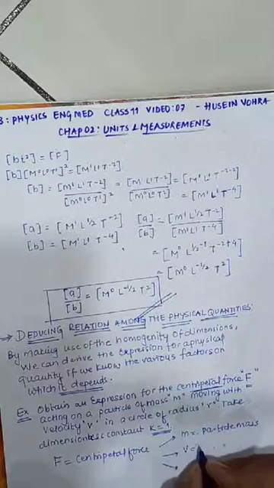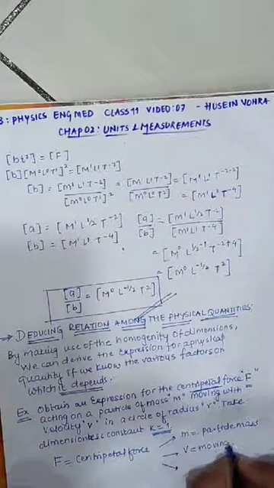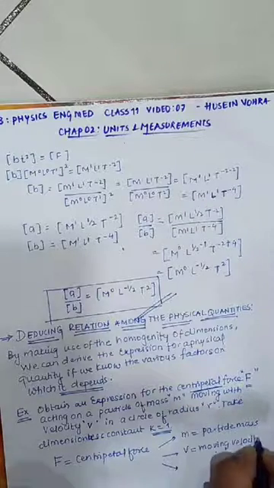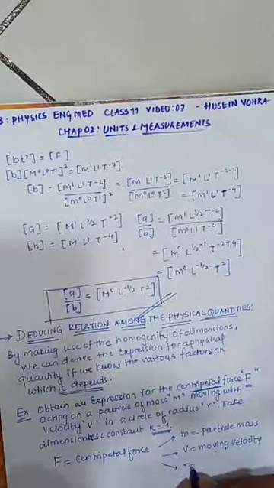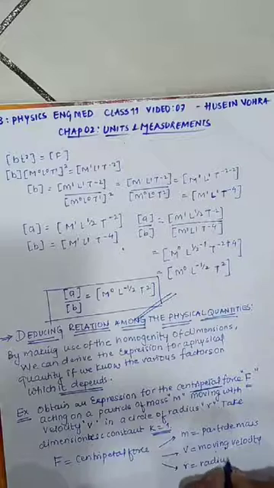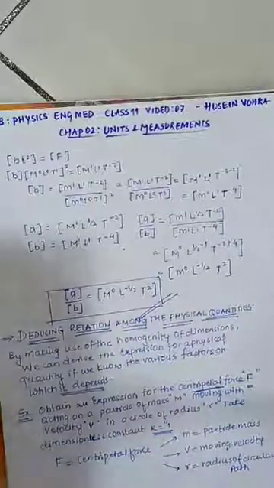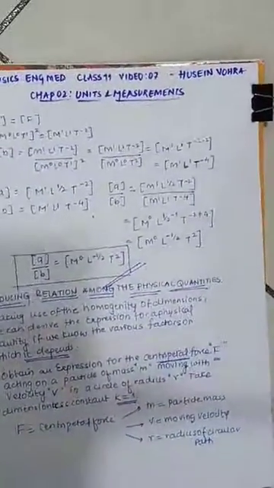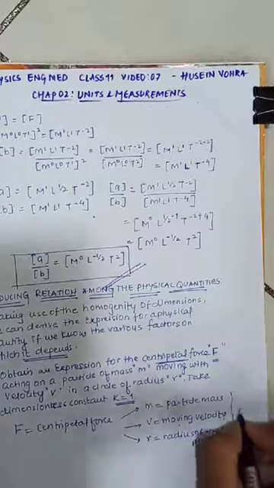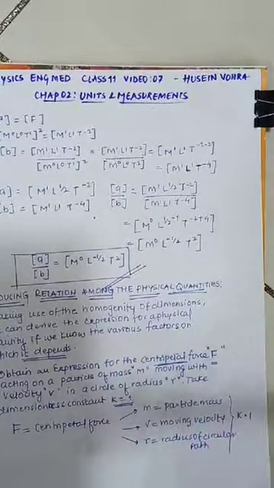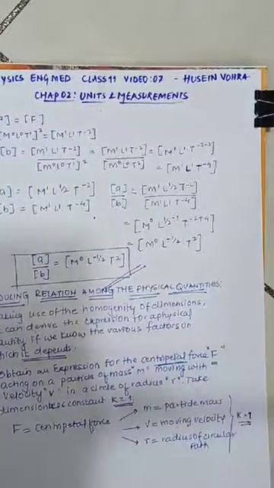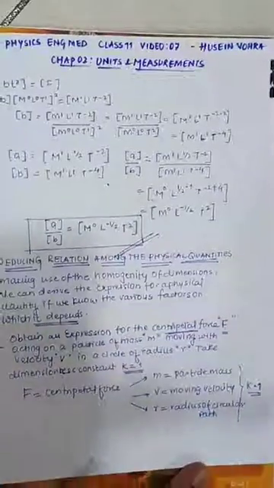It depends upon the moving velocity, that is v. Yes or no? It moves in a circle and it depends upon the radius of the circular path. Is this clear? It depends on these three quantities. Also they have told one more thing, that you have to take the dimensionless constant k to be 1.